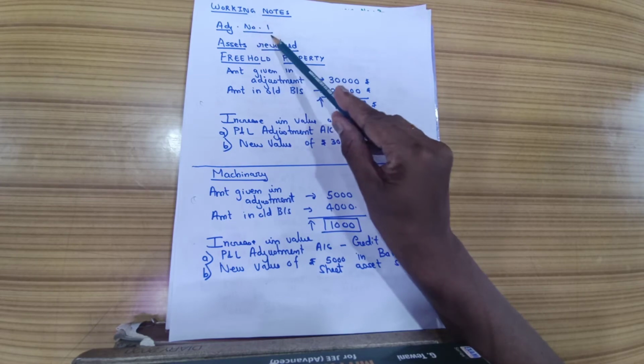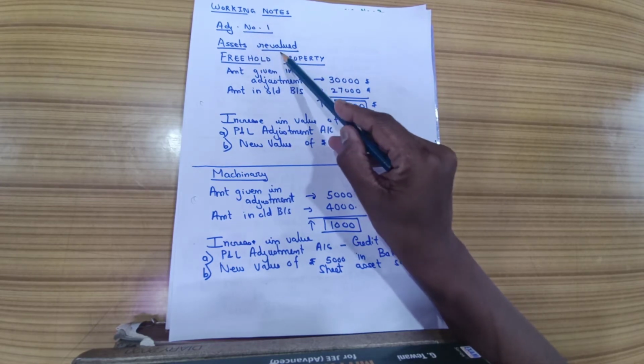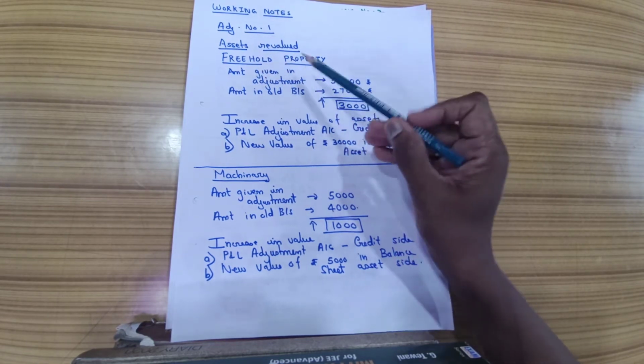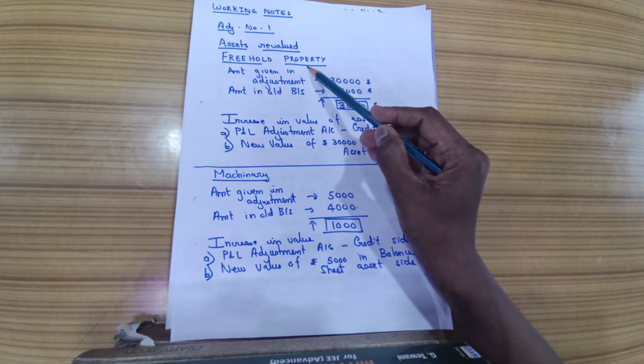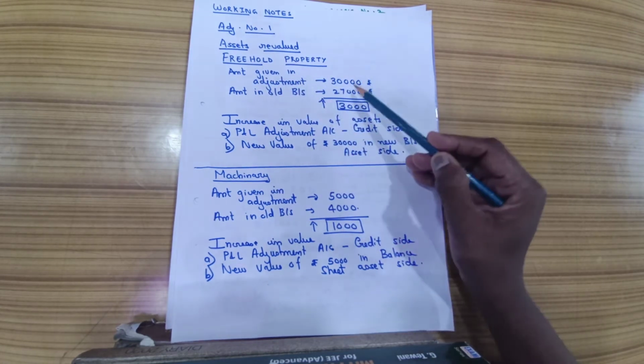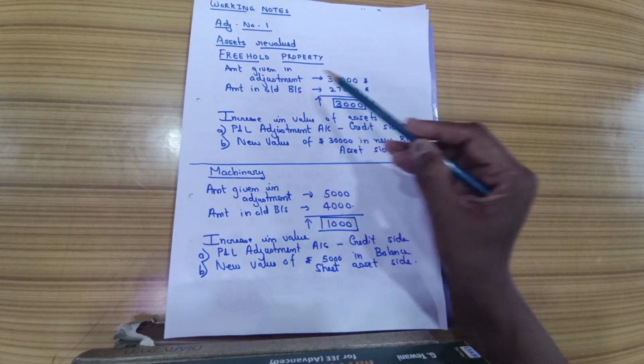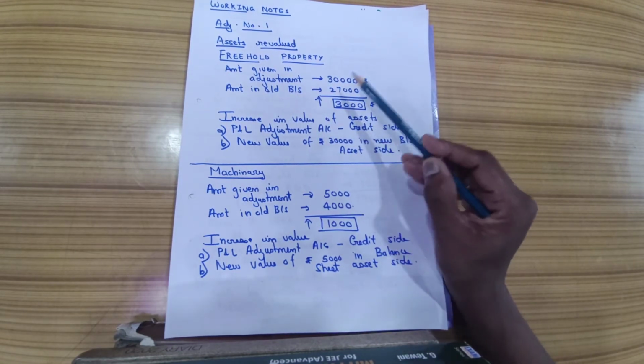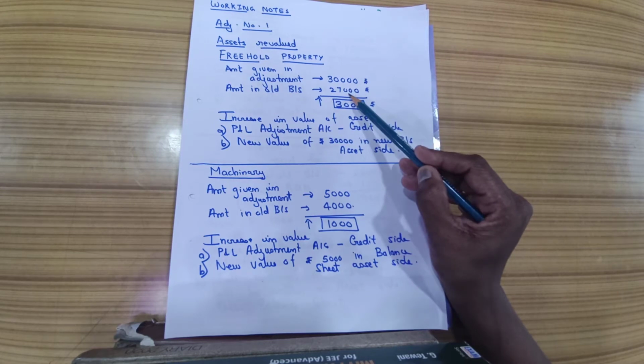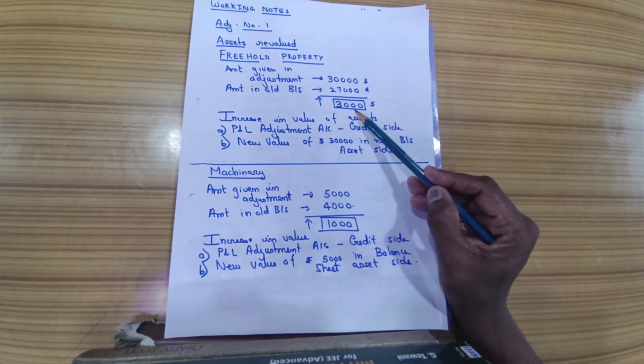In adjustment number 1, it is given that the assets are revalued. The first revalued asset is freehold property. The amount given in the adjustment is 30,000 and the amount in the old balance sheet, if you observe, is 27,000. 30,000 minus 27,000 is equal to 3,000.